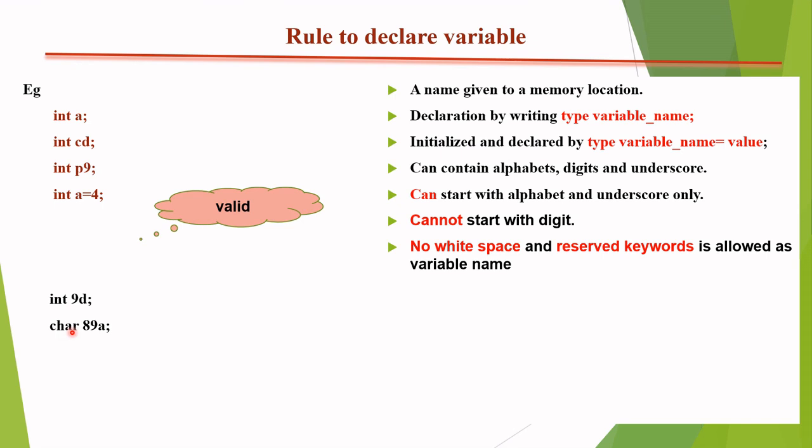Similarly, I write the char data type and the variable name is 89a. So what is happening here? 89a, is this valid? No, because of the rule that a name cannot start with a digit. So this is also not a valid declaration of a variable.